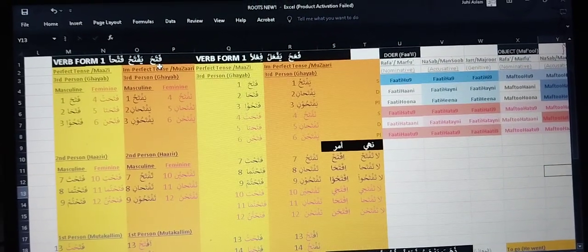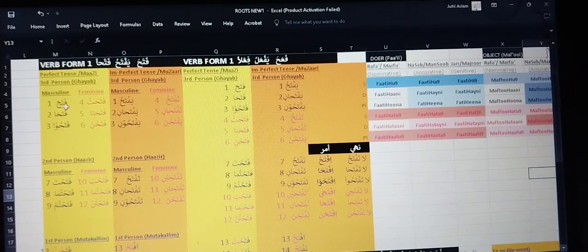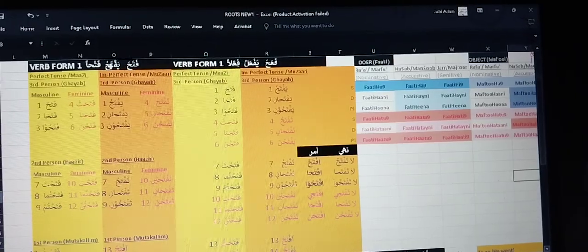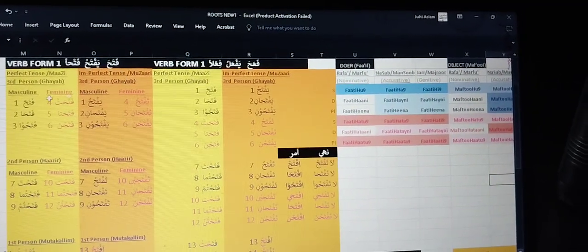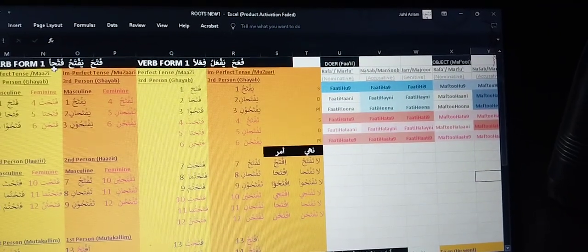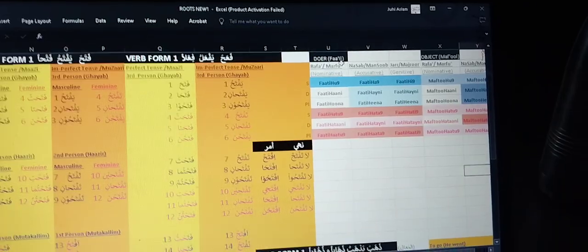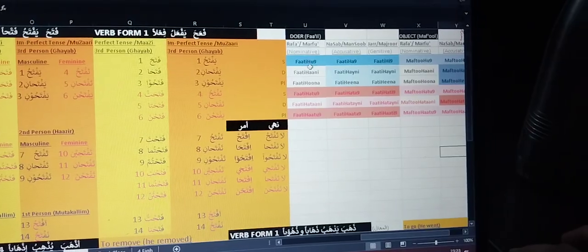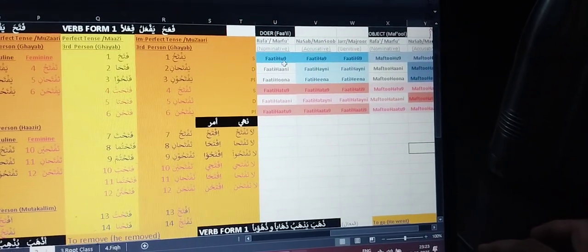This is third person singular that we write here, so both are third person singular masculine. Fataha yaftahu fathan, fahuwa fatihun. Fatihun is the fa'il or doer, and this is the marfu state, means nominative state.